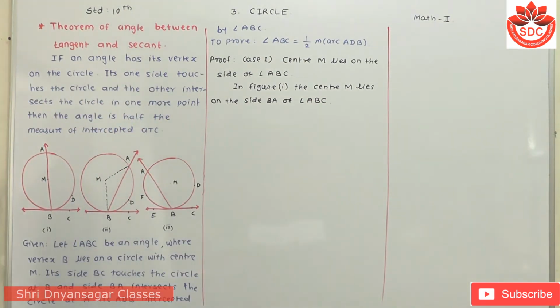Now when we look here, this is the tangent and this is the secant. Segment MB is the radius here. All of you know the theorem that the tangent is perpendicular to the radius.